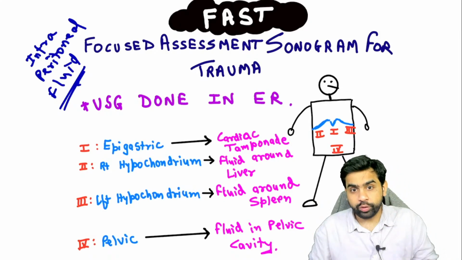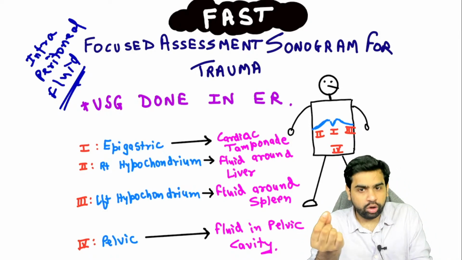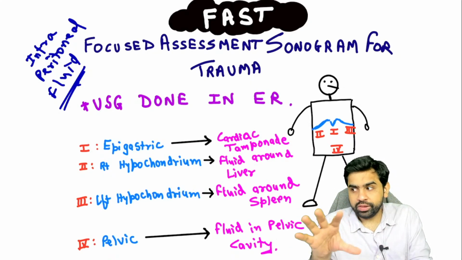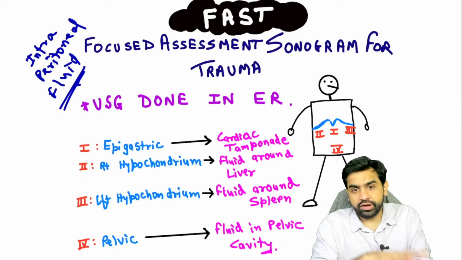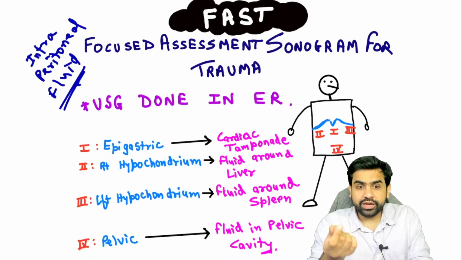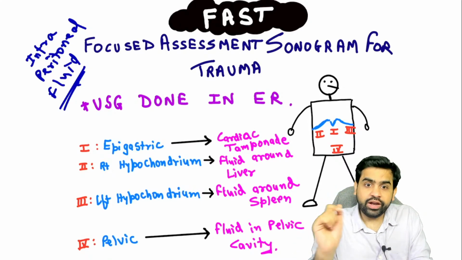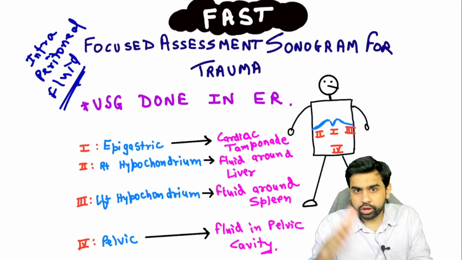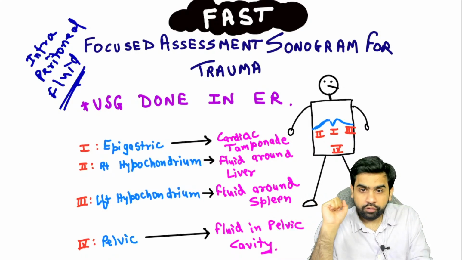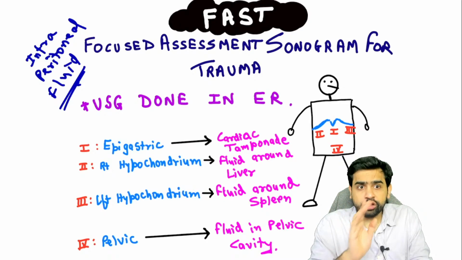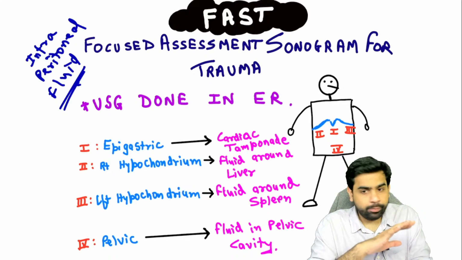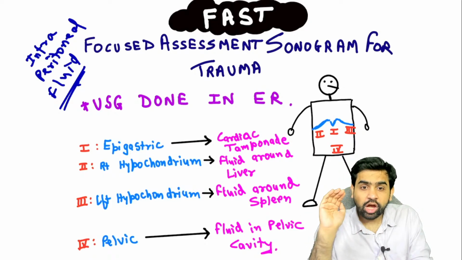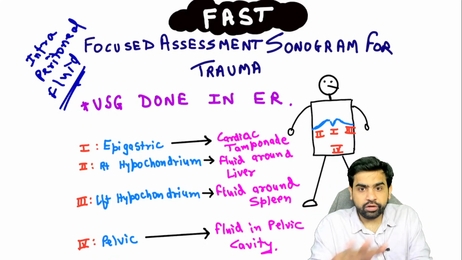Now you and I, do we have intraperitoneal fluid? A small amount, right? But let's assume a patient has come to you after trauma, and the patient has a significant amount of intraperitoneal fluid. What does it indicate? It indicates that some significant injury has happened inside the abdomen. Are you understanding my point? So what is FAST? Focused assessment sonography for trauma. With the help of an ultrasound, your aim is just to look for intraperitoneal fluid. Your aim is not to comment on the appendix or gallbladder stones. Your aim is just to tell whether intraperitoneal fluid is present or not.